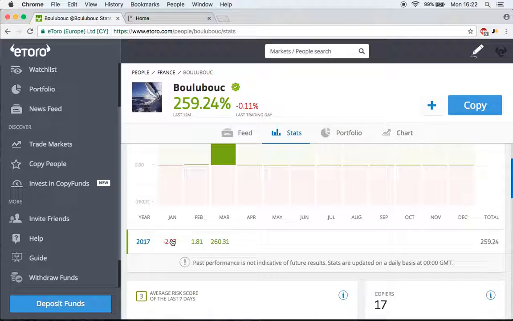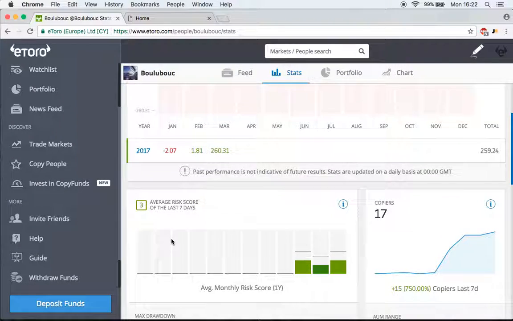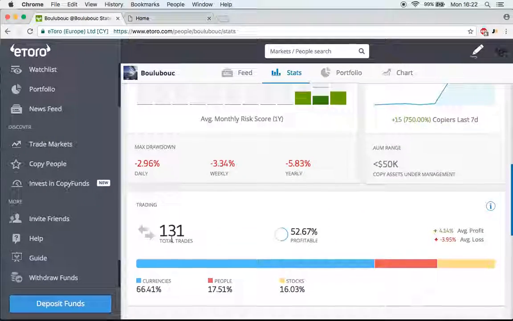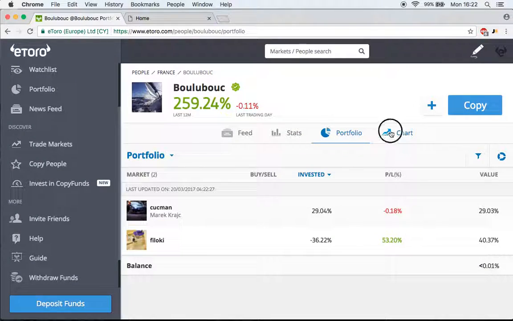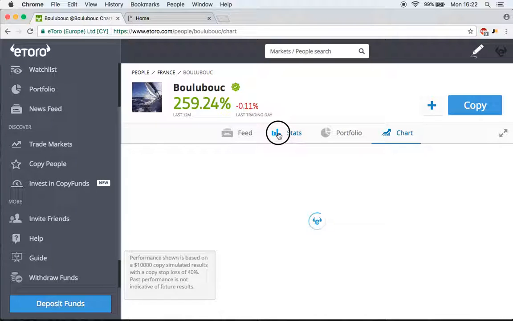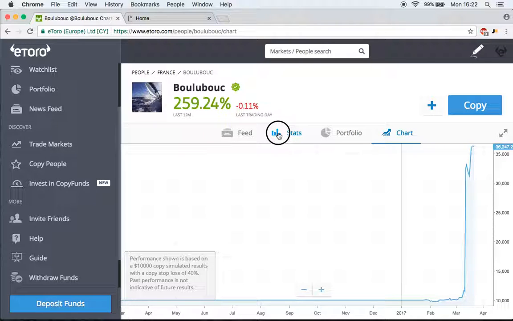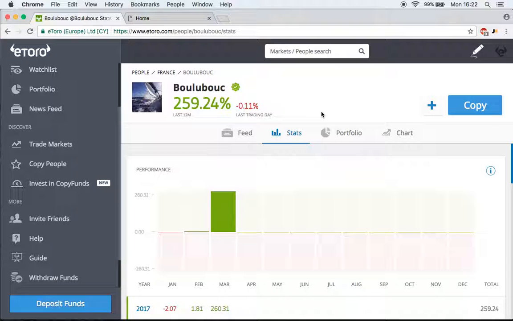In the next lesson we'll be covering more in-depth analysis of all of these stats that I'm going to scroll through right here, and eToro gives us a lot of different things we can actually study. We can look at the portfolio, the chart, all the different stats in front of us. In the next video we'll break all of this down and we'll make it very simple so you guys can carry out these steps yourself. Or once again, if you don't want to, you can just click through to our final page, see exactly who we're copying with our own money, as we've already done this analysis ourselves.